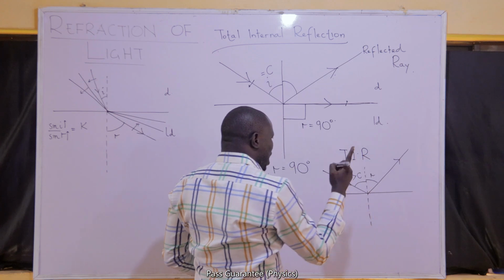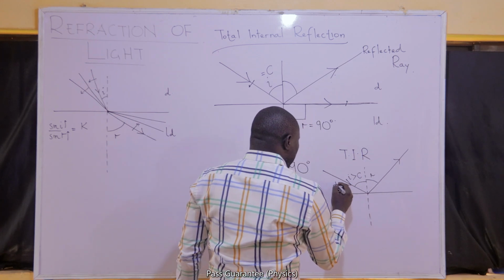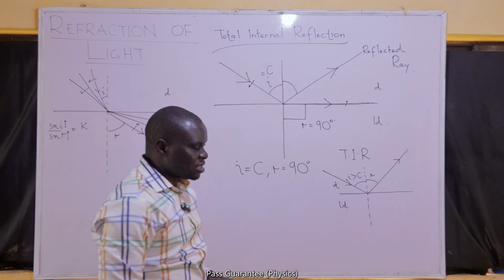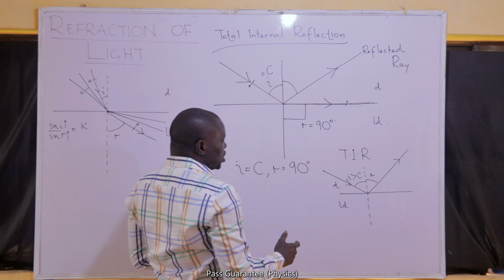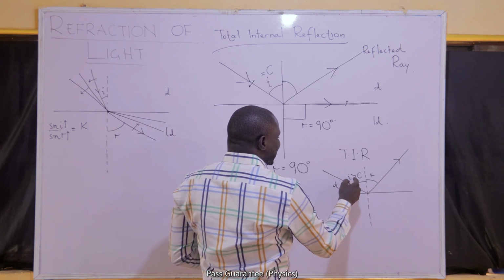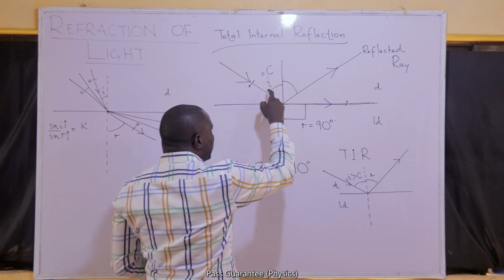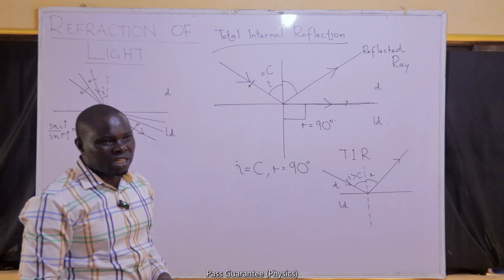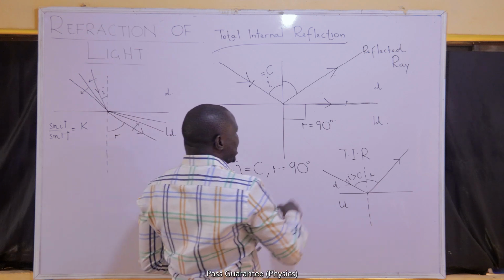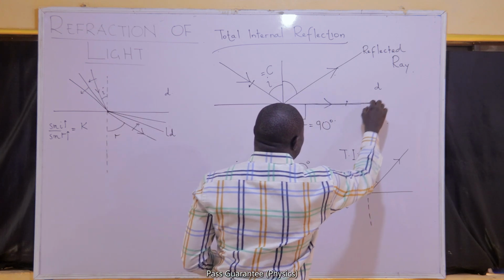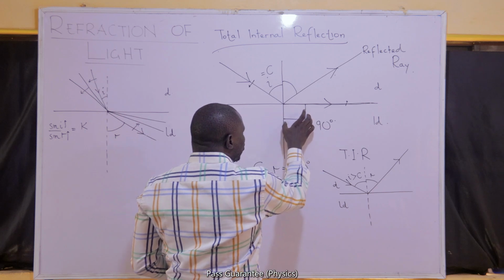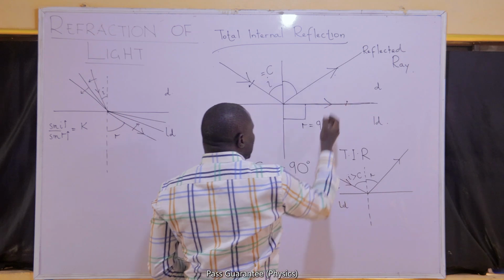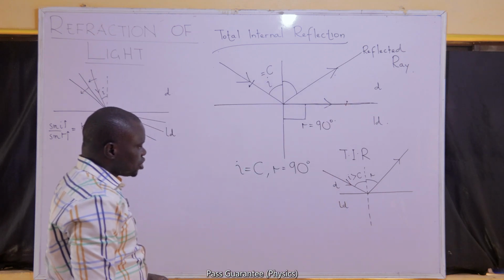Under the condition that one, the light is traveling from dense to less dense. This can never occur if it is traveling from less dense to dense. Now, the second condition is that the angle of incidence exceeds the critical angle. If the angle of incidence is still equal to the critical angle, total internal reflection will not take place. What we'll have is that there will still be a refraction, but that refraction will have an angle that is equal to 90, staying around the boundary, now ready to escape into the incident medium, and that is total internal reflection.